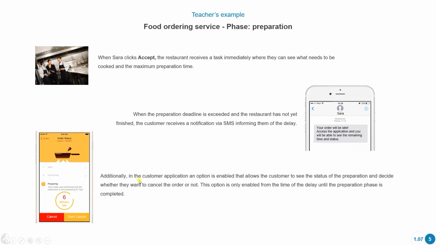Okay, so here it's starting to get a little bit more complicated, but let's see if we can do this. So it's telling us, okay, if there is a delay, we're going to notify the customer. And besides, we're going to activate an option in the customer's application that's going to allow them to cancel the order if they want. And this possibility to cancel the order is only going to be available while they're preparing the food. Once they've already finished the preparation, the customer isn't going to be able to cancel it anymore.